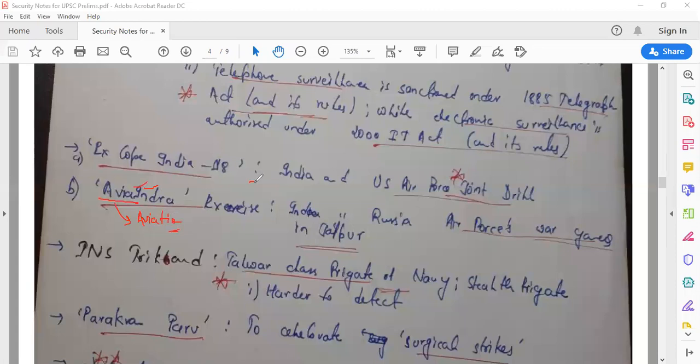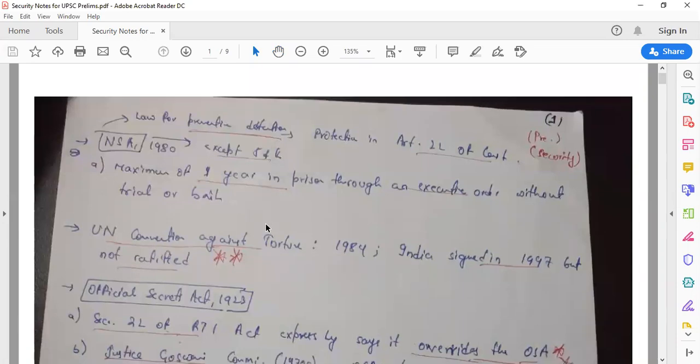So Indra exercise is the combined name. For India-Russia military, it is Indra. India-Russia naval, it is Indra. And for India-US, for the Air Force it is XCOP India, for the army it is Yudh Abhyas, and for naval it is Malabar. Cool. Now let's go back to that particular topic which we're doing.